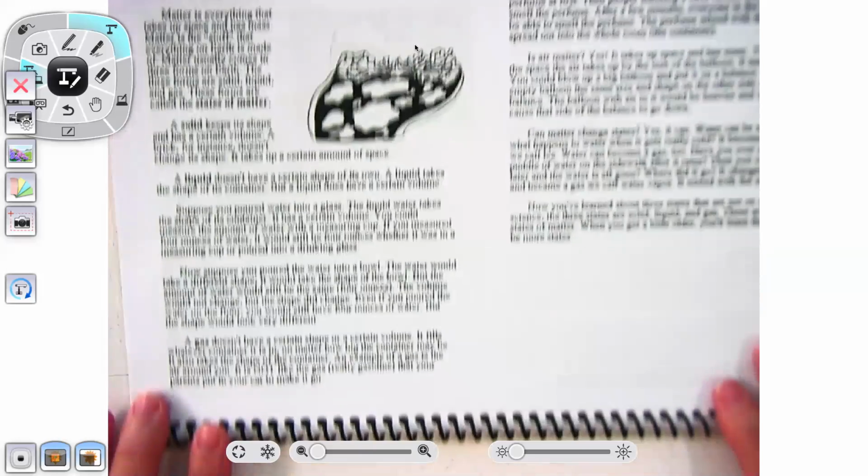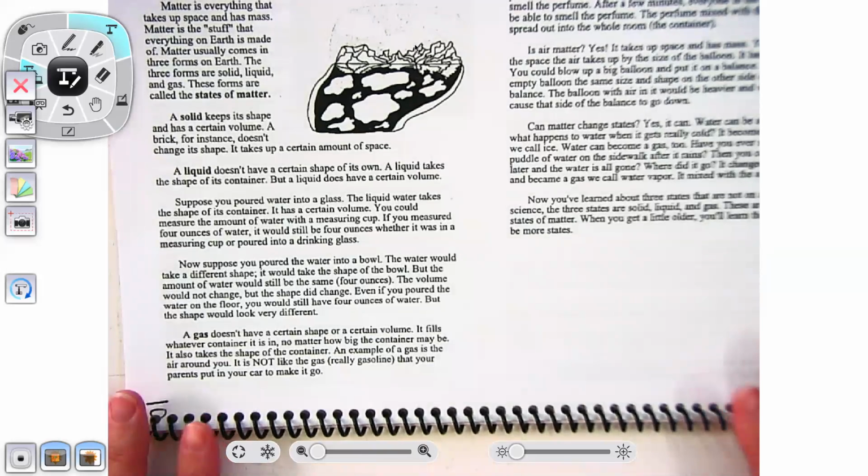Now, suppose you poured the water into a bowl. The water would take a different shape. It would take the shape of the bowl, but the amount of water would still be the same, 4 ounces. The volume did not change, but the shape did change. Even if you poured the water on the floor, you would still have 4 ounces of water, but the shape would look very different.